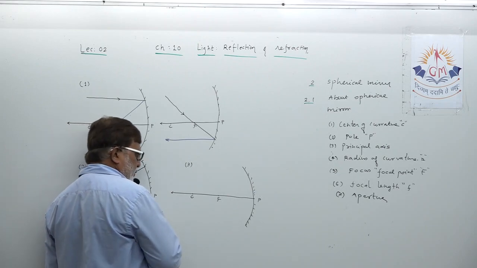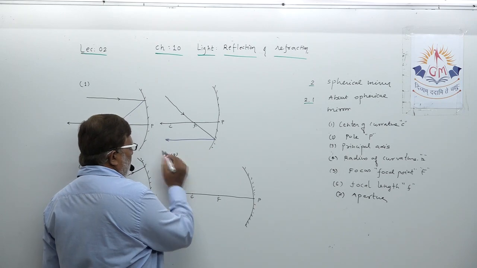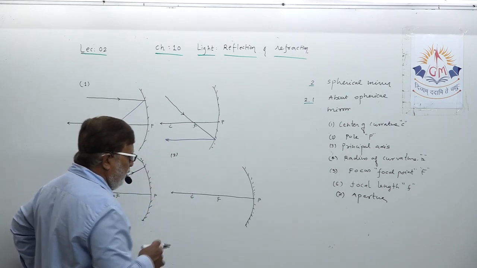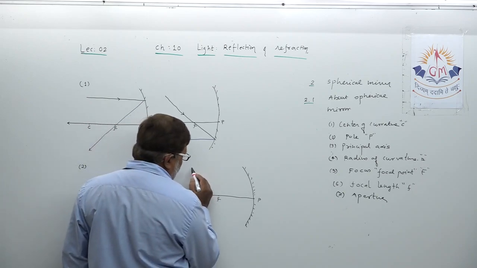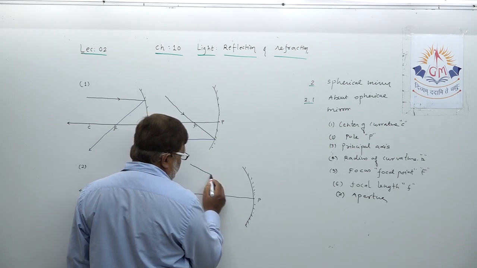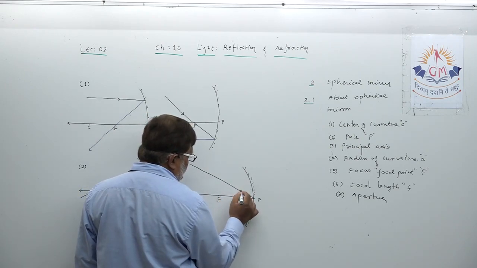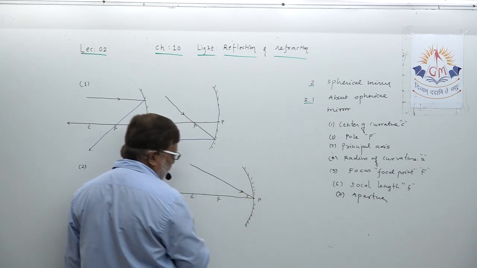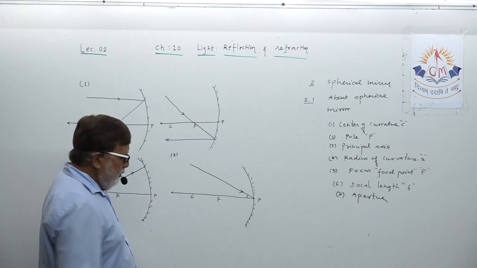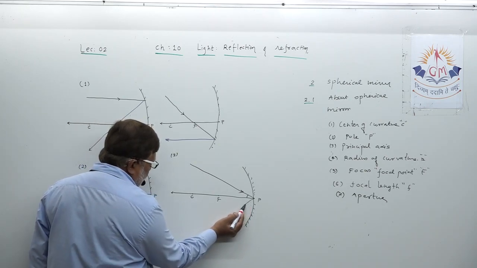Suppose, dear student, you try to understand any ray not parallel to the principal axis, not passing through the center of curvature, but falling on the mirror at some inclination, at some angle. Whatever angle it may be, it will reflect inclined by the same angle.